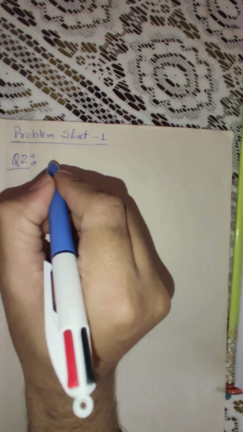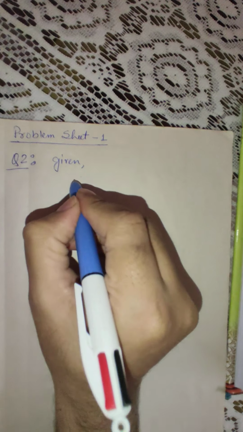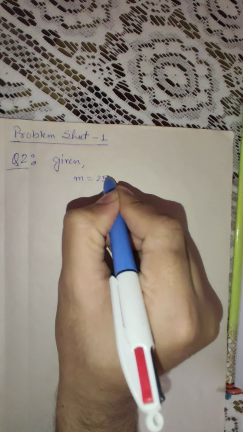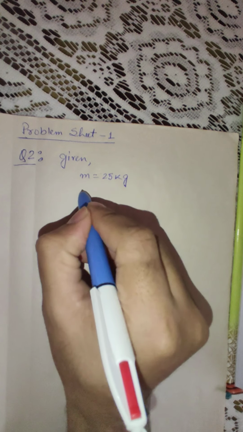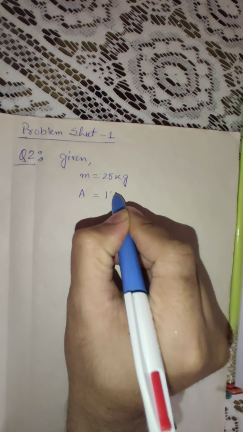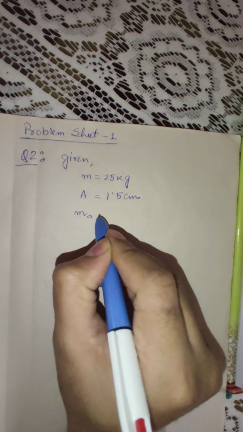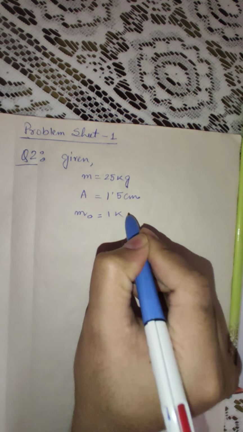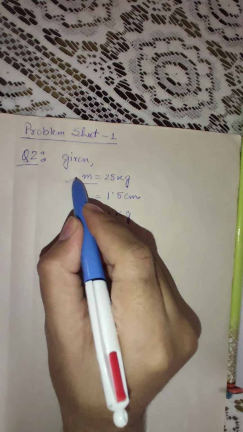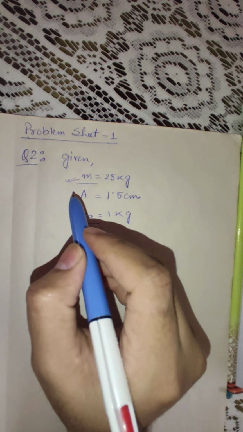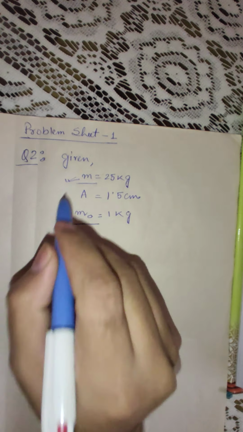So the data given in this particular problem are: the mass is 25 kg. This is normal mass which is being disturbed. Then amplitude is 1.5 centimeter. Eccentric mass, that is m naught, it is given as 1 kg. Mind it, m naught and m are different. This m is only the mass that is being disturbed, that is the main mass, parent mass.